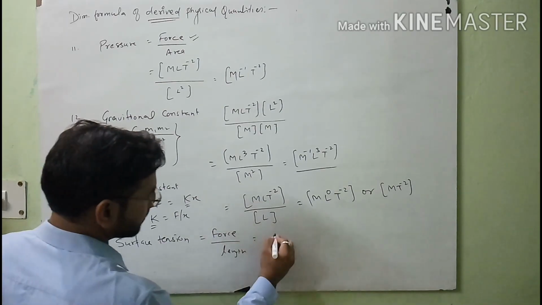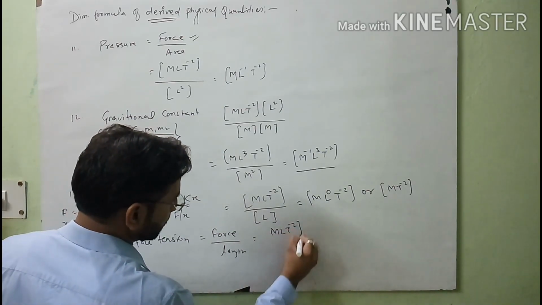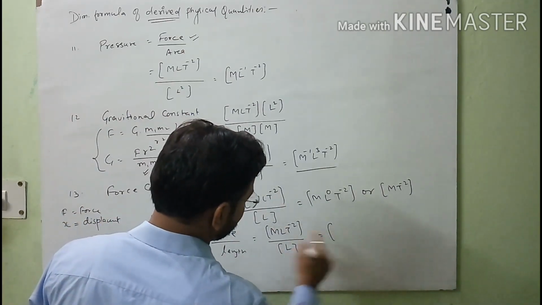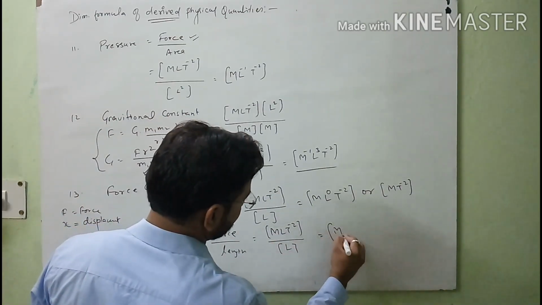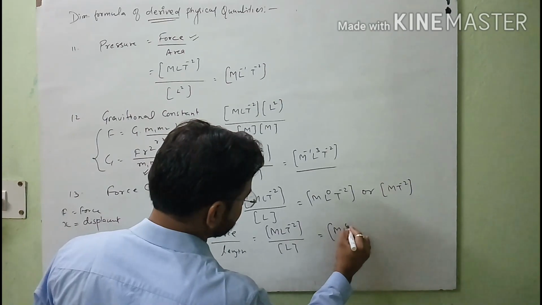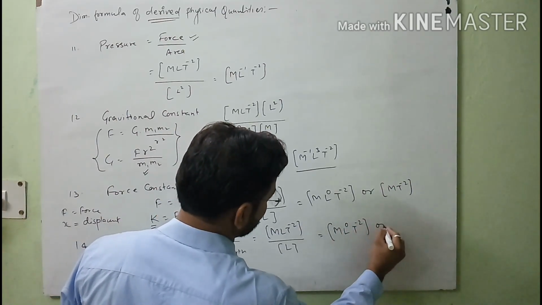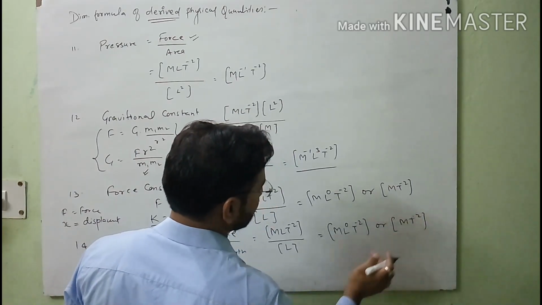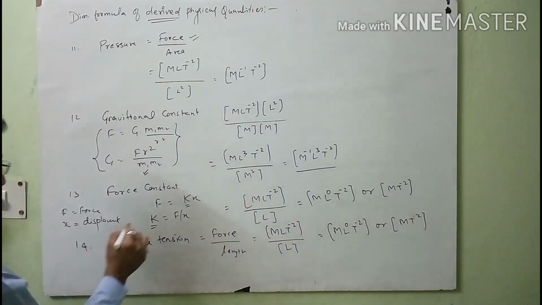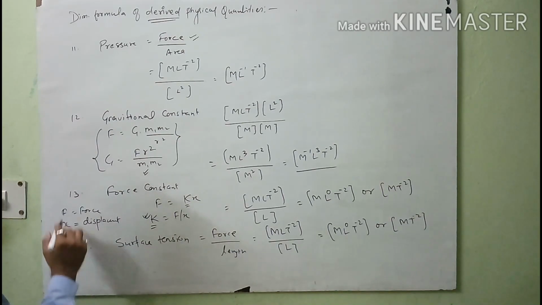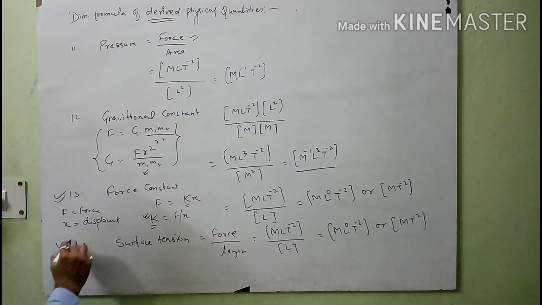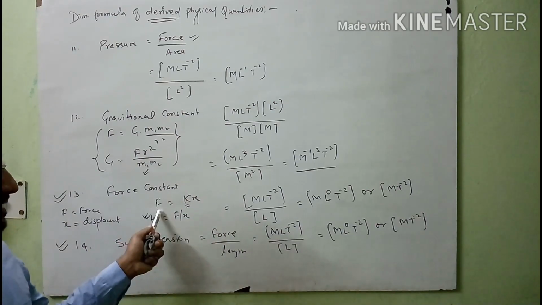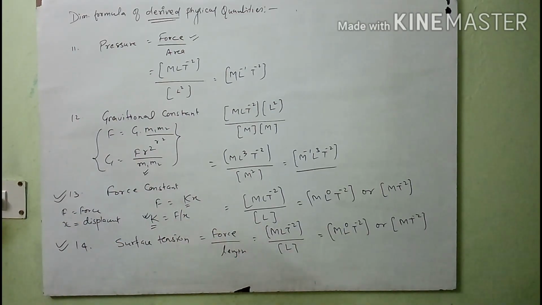Force means MLT minus 2 and length is L. Again you will see one thing, the dimension formula for surface tension is MT minus 2, which is the same as the dimension formula of force constant. So from here you will receive one other note: the dimension formula of surface tension and force constant is the same.